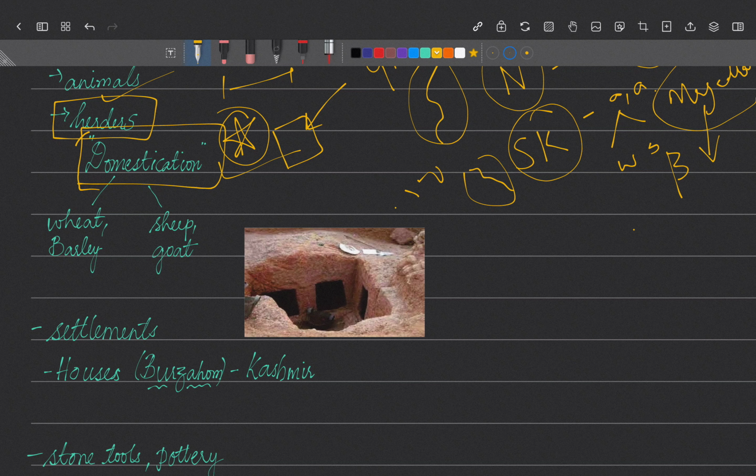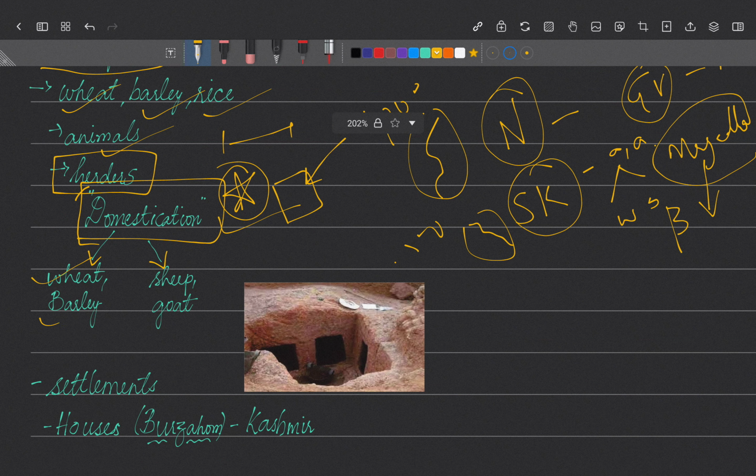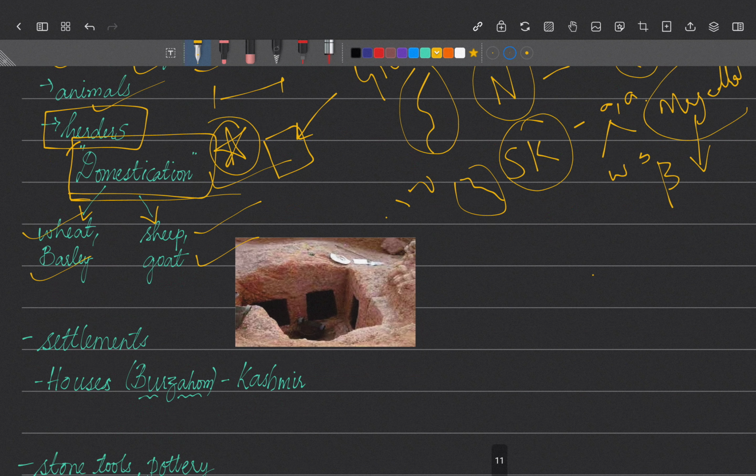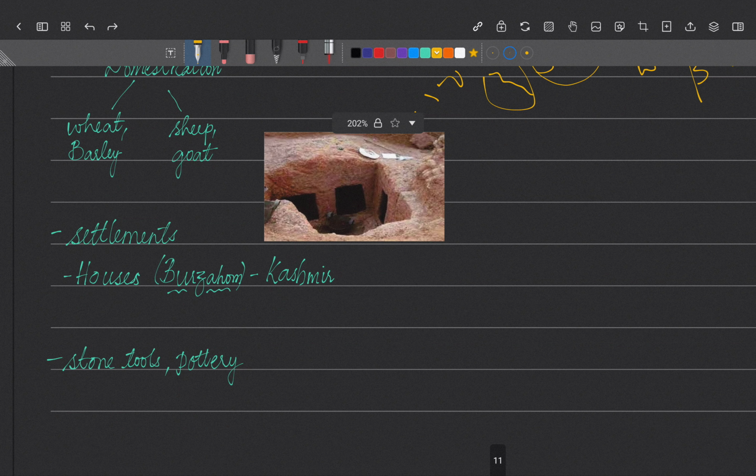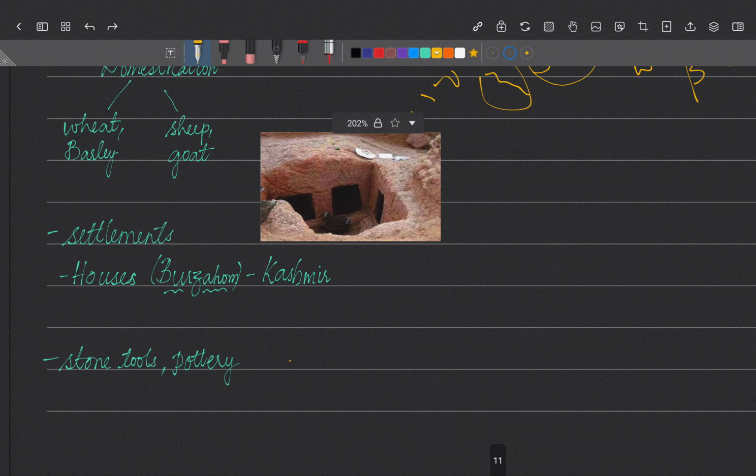So domestication, like plants and animals. What kind of plants were they growing? Wheat and barley. And what animals were domesticated? Sheep and goat. Okay. And settlements also started. Because they were staying in one particular place and doing agriculture, settlements also started. So we'll see how these settlements were made.